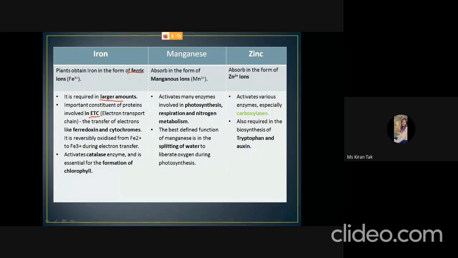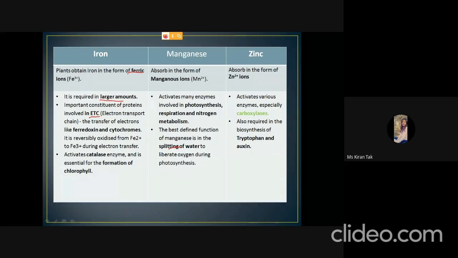The next is manganese. Manganese is absorbed in the form of manganese ion. It activates many enzymes in the photosynthesis and transpiration process, especially in nitrogen metabolism by activating the nitrogenase enzyme. The main role of manganese is the splitting of water. In the initial step of photosynthesis, where water is split into oxygen and electrons, manganese plays a very important role.